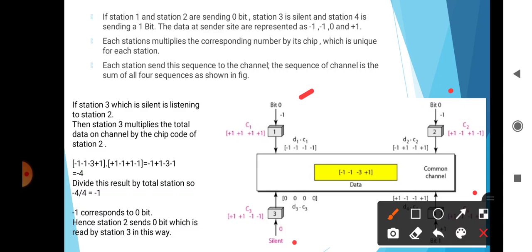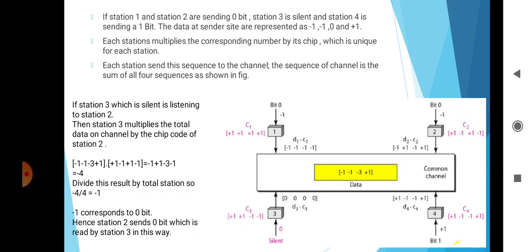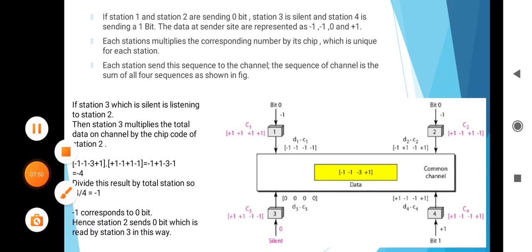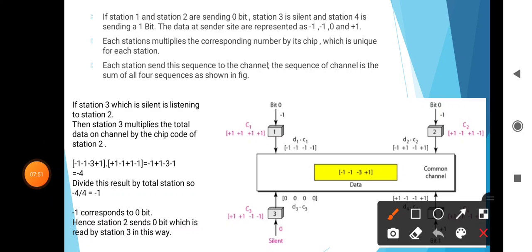Here station 1 has the sender data -1. Here station 2 is -1, and here this is silent. We have already seen that station 3 is silent, that's why here it is 0, and station 4 is sending 1 bit, here the 1 bit. Then these stations have the data, which we have already provided.